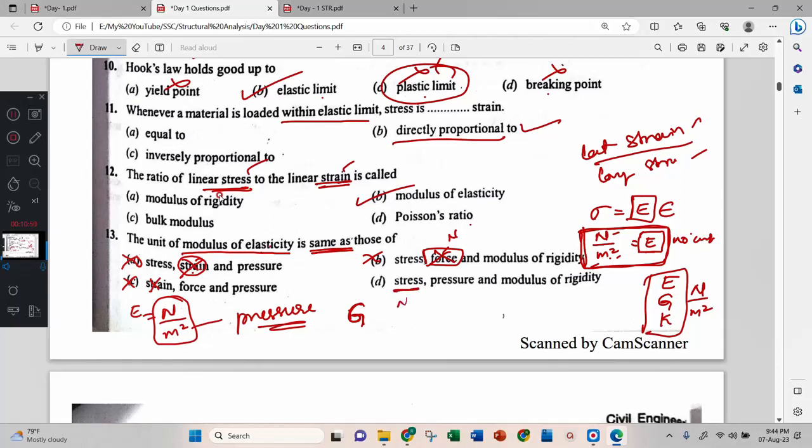Stress unit is Newton per meter square. Pressure unit is Newton per meter square. G unit is Newton per meter square. Therefore, this unit is also Newton per meter square. Therefore, D is the correct answer.